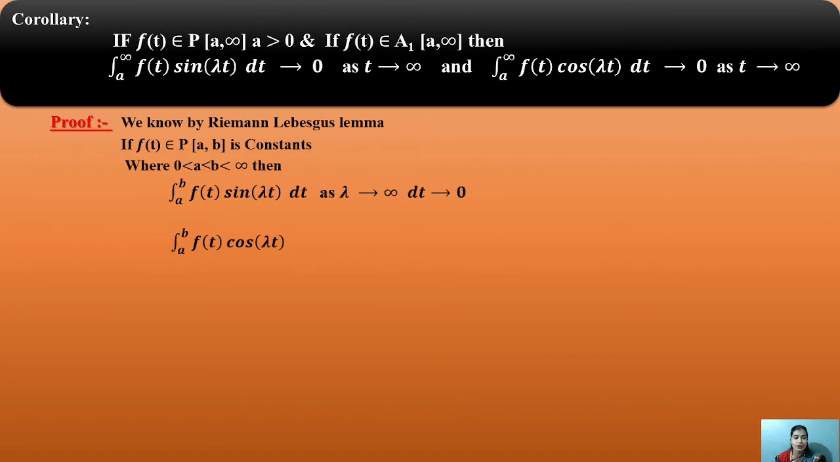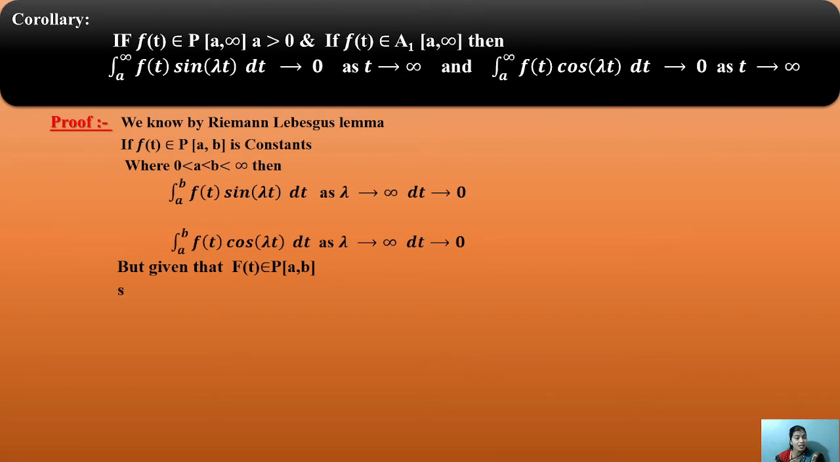By using the two forms, the integral from a to b of f(t) sin(lambda t) dt tends to 0 as lambda tends to infinity. The same holds for the other form, the cosine: the integral from a to b of f(t) cos(lambda t) dt tends to 0 as lambda tends to infinity.